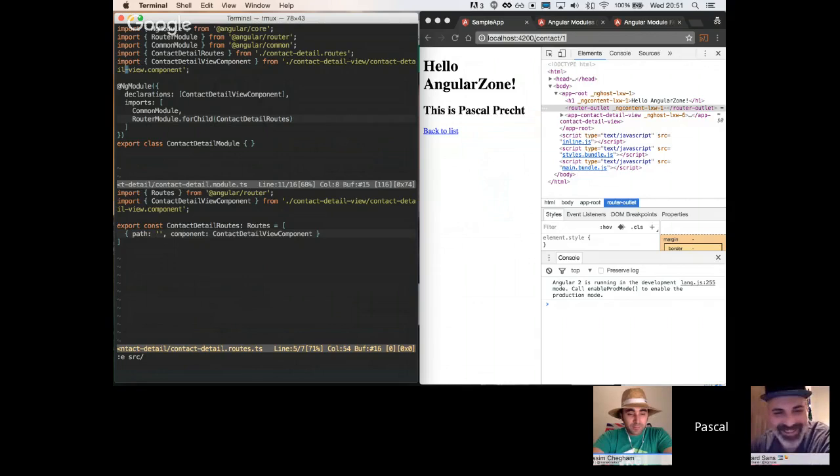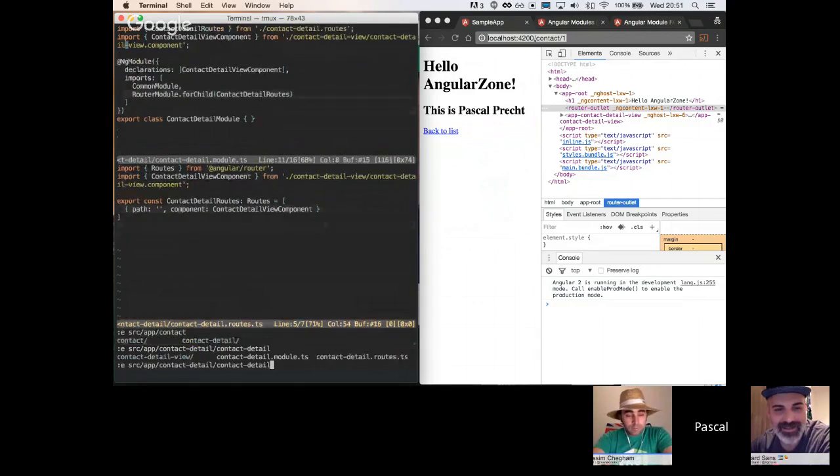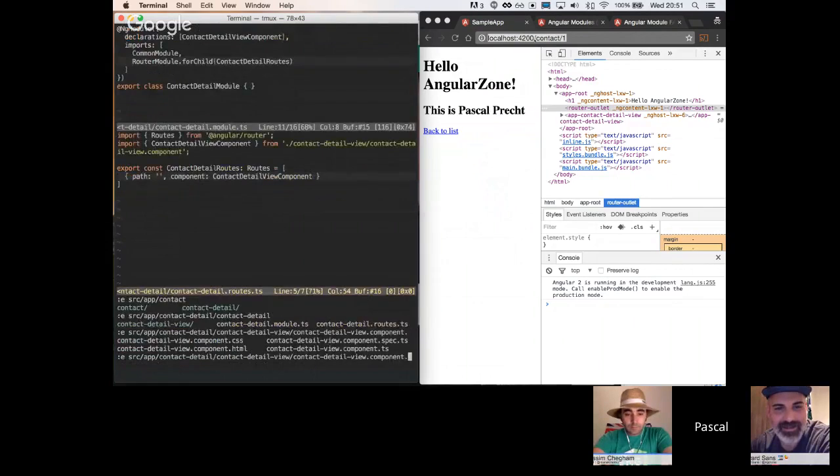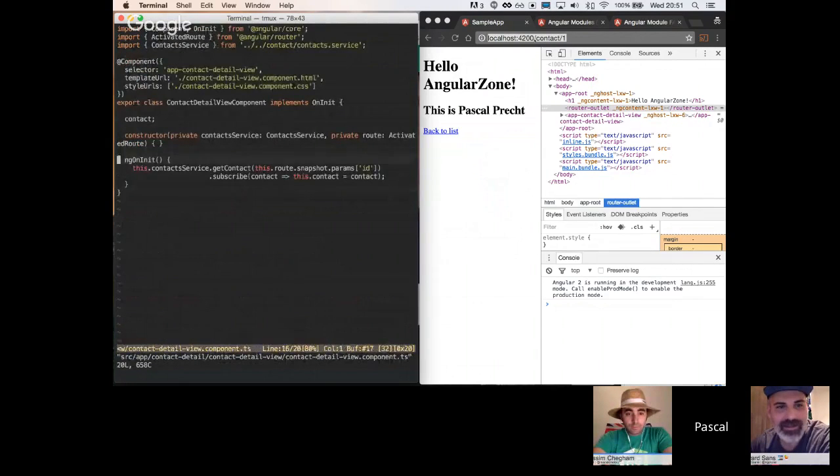So maybe let's just take one last look at the contact detail module, where we actually load the contact detail view component. This is the one that we see here right now, the thing that renders that single contact. You see here, this is something that is not too nice, something I could have built better.